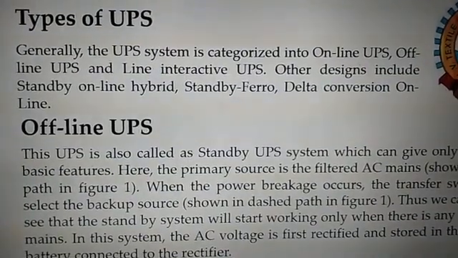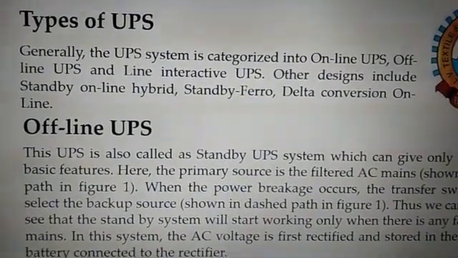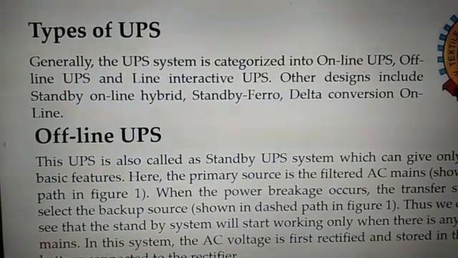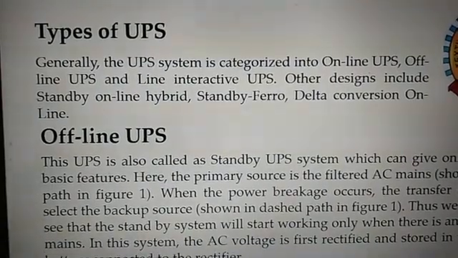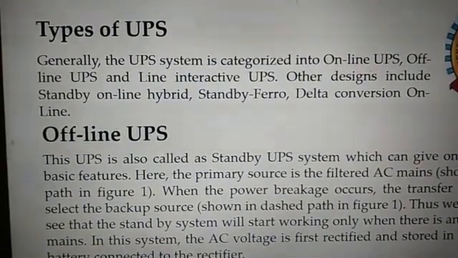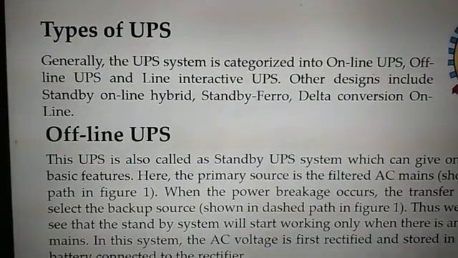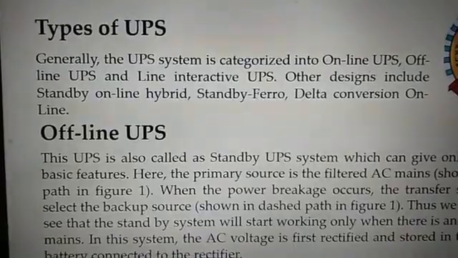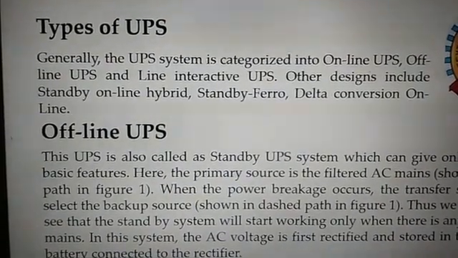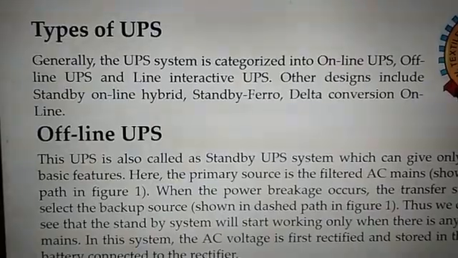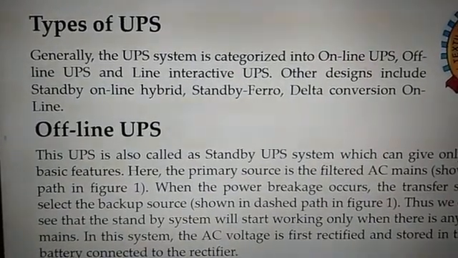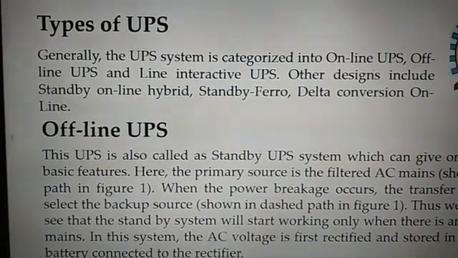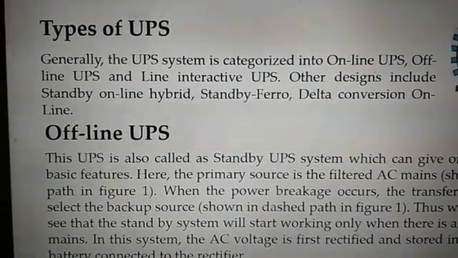Types of UPS. Generally, the UPS system is categorized into online UPS, offline UPS, and line interactive UPS. Many other designs include standby, online, hybrid, standby ferro, delta conversion online, etc. are available in the market, but from the syllabus point of view, broadly we can categorize the UPS in two types. The first is online UPS and the second is offline UPS.